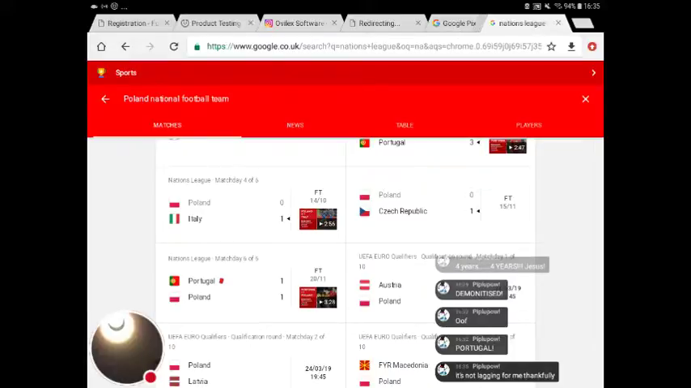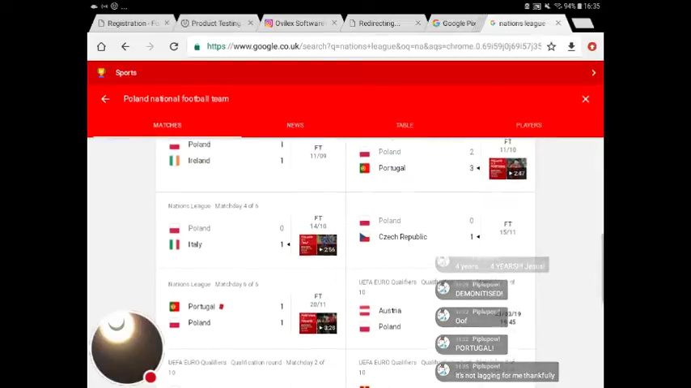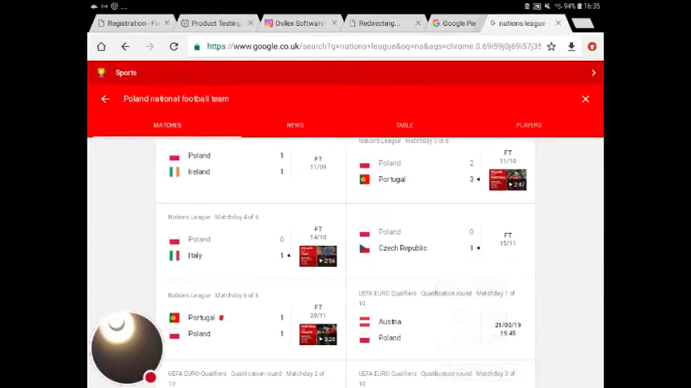The last one, obviously, they drew against Portugal. We saw that when Aaron did it. And then they lost 1-0 against the Czech Republic, and that was embarrassing.